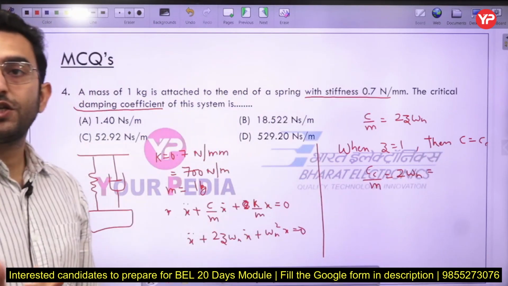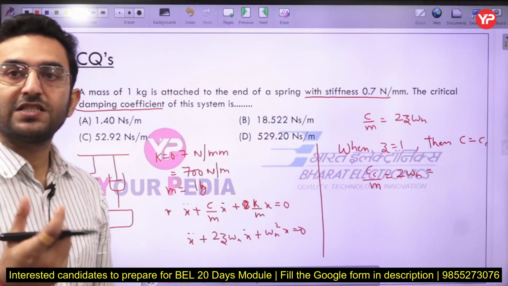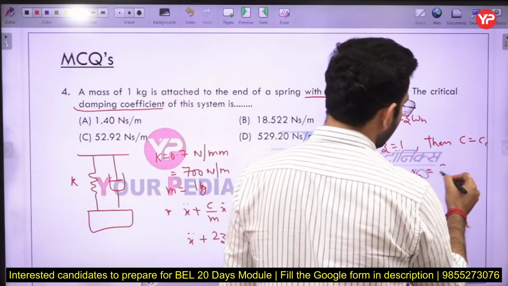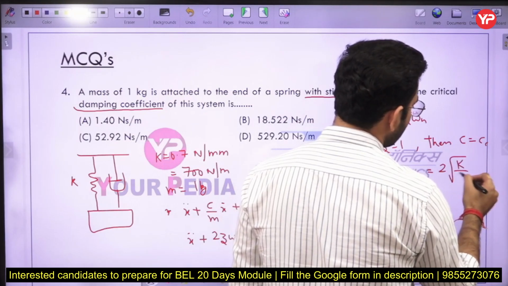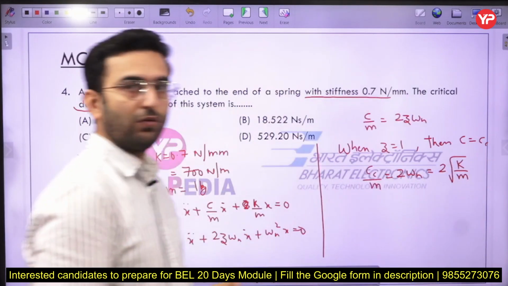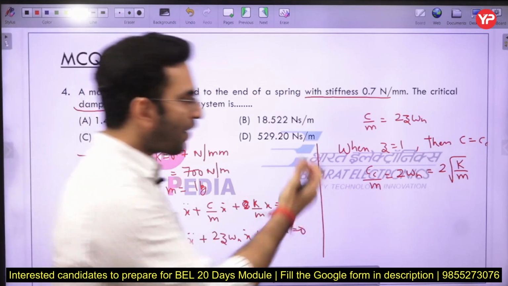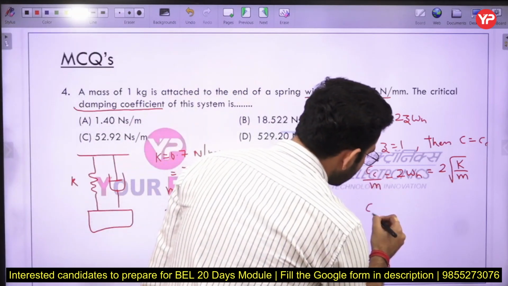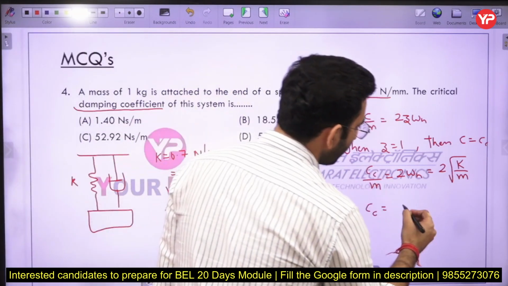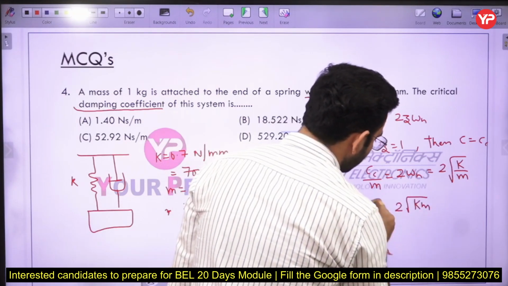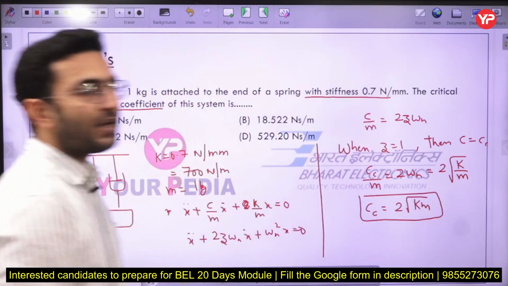Okay, and what is the value of omega n? Omega n is defined as the natural frequency of the system, which basically depends upon stiffness and mass here. Okay, so natural frequency has a formula of under root of k by m. So after simplification, I can write that Cc, the critical damping coefficient, is going to have a value of 2 under root of k into m here. So that is the formula of the critical damping coefficient.